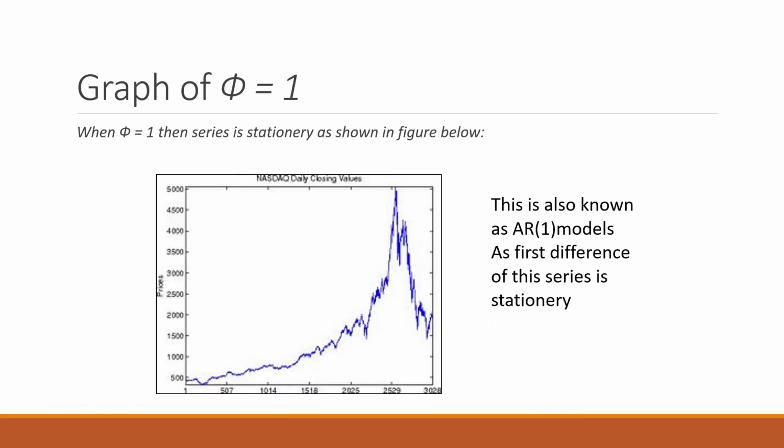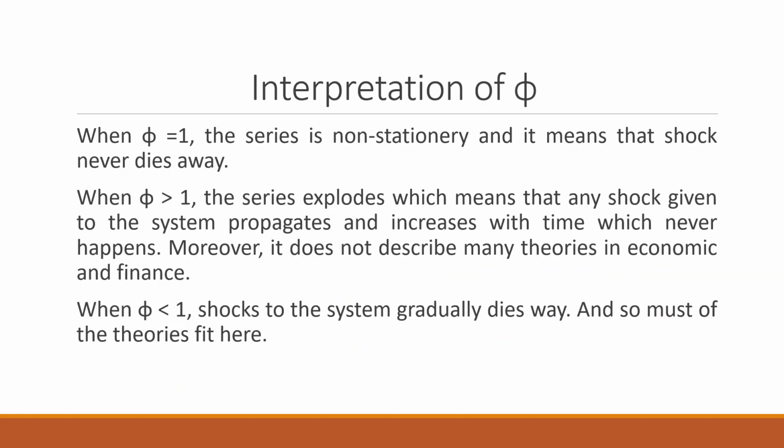What is the thing when phi is equal to 1? This is a clear-cut example of the AR1 model. When we take the first difference, the series will become stationary and we'll be able to work on this series. Interpretation of phi: when phi is 1, the series is non-stationary and it means that the shock never dies. When phi is greater than 1, the series explodes, which means that any shock given to the system propagates and increases with time, which never happens.